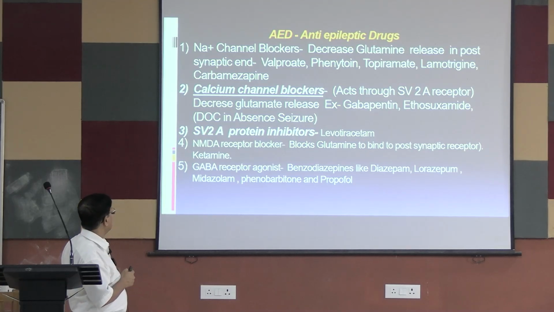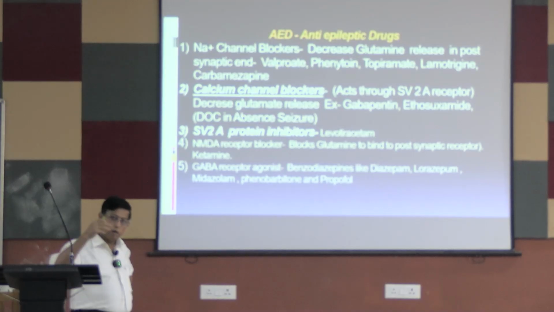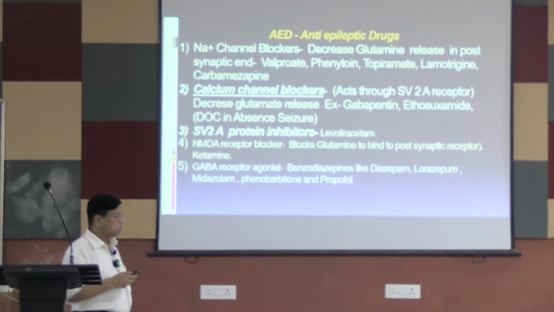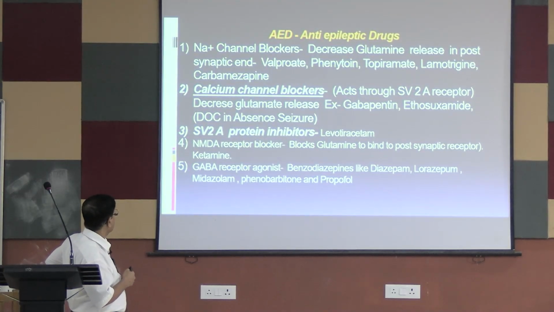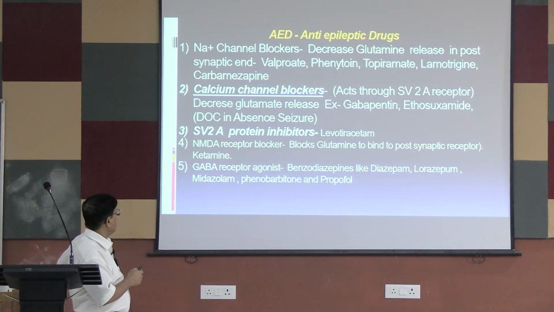Then the next group of drugs are calcium channel blockers. These act on the SV2A receptor. SV2A is also a receptor inside the cell, an intracellular receptor, on the calcium channel. They also decrease the glutamate release, but through a different receptor.